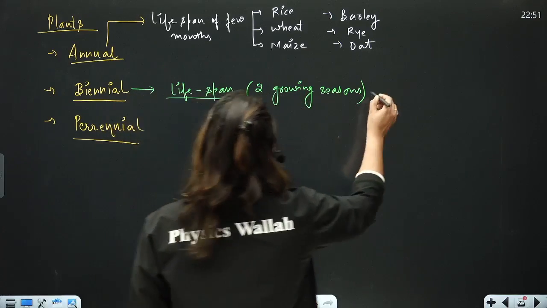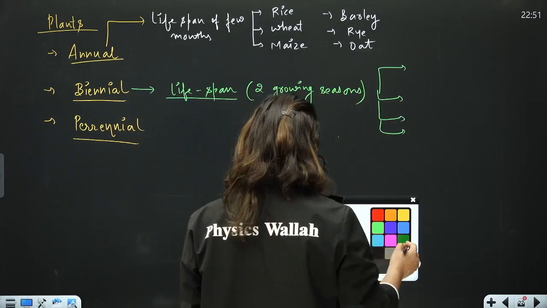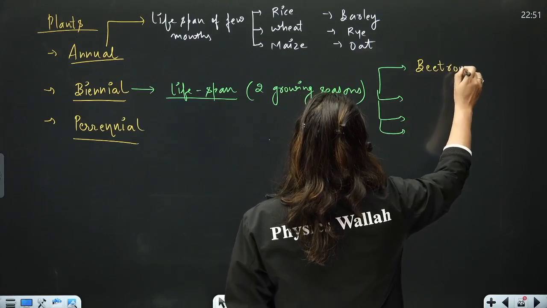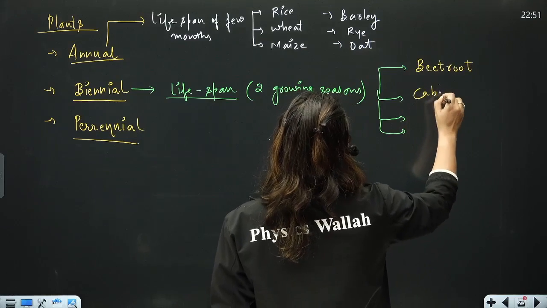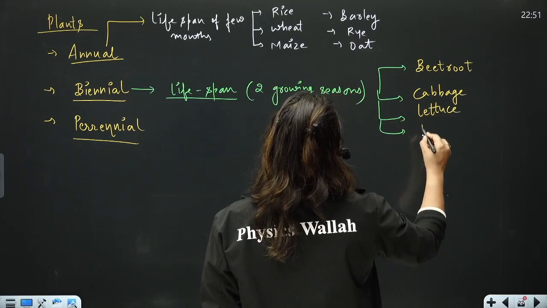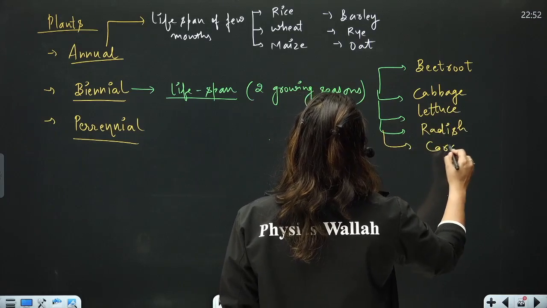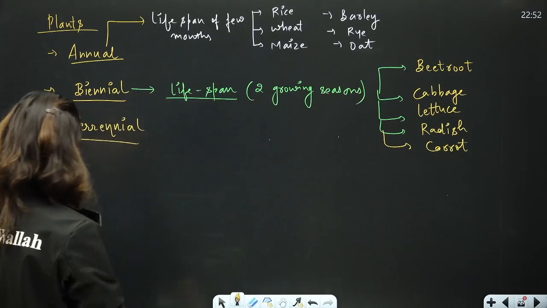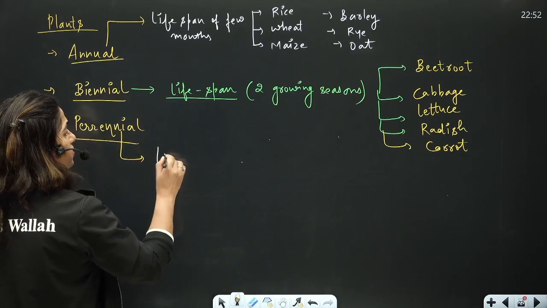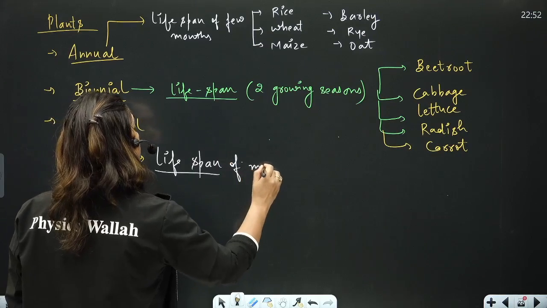The examples of biennial plants are beet, cabbage, lettuce, radish, carrot. These are some examples of biennial plants. And then come the perennial plants. Perennial plants are those plants which live for many years. Lifespan of many years.